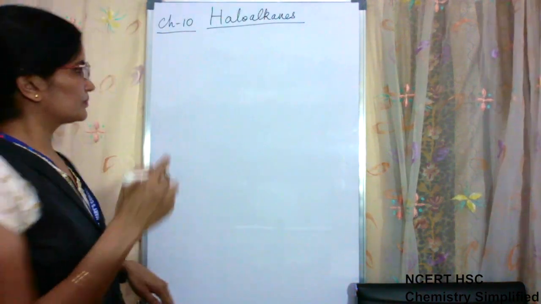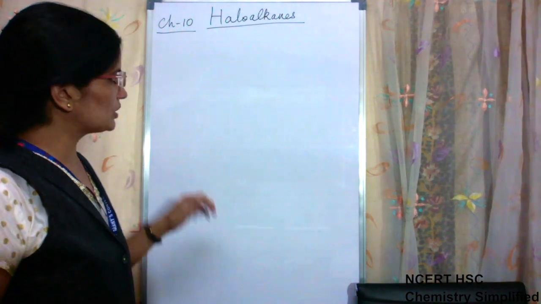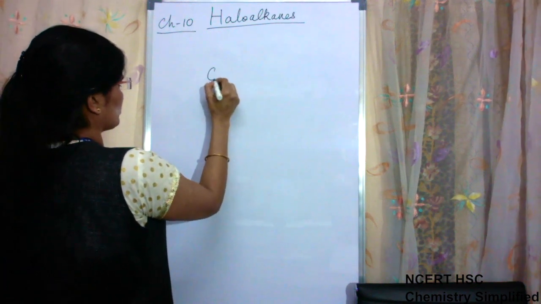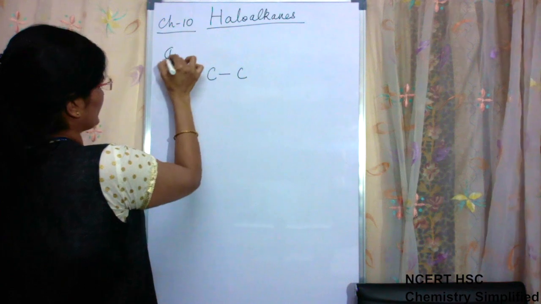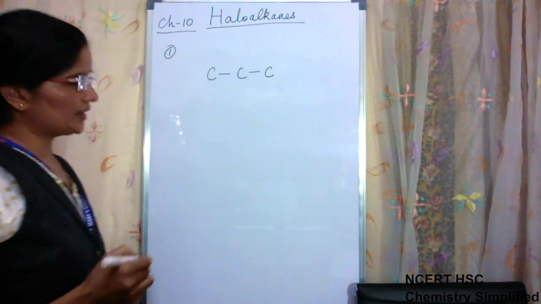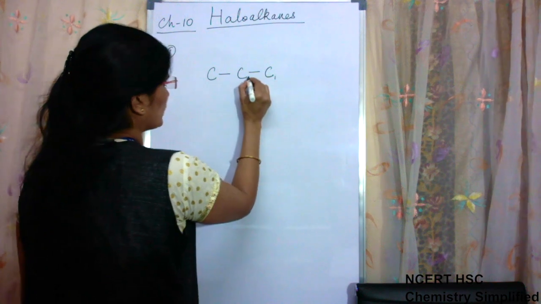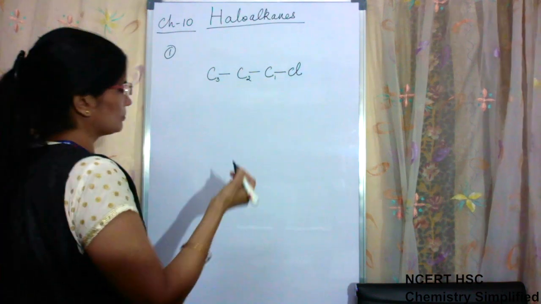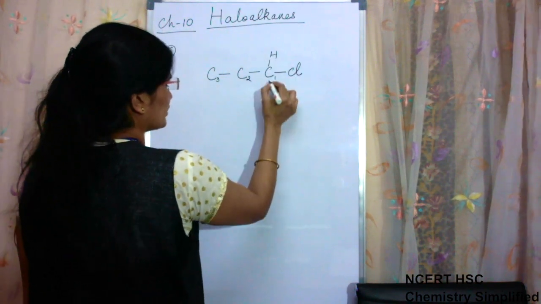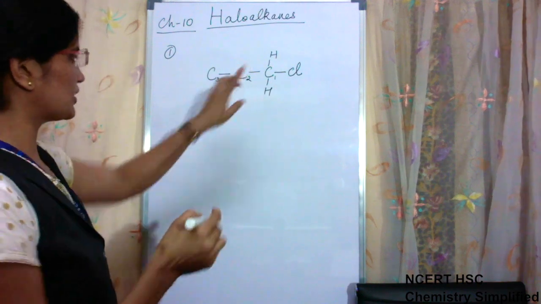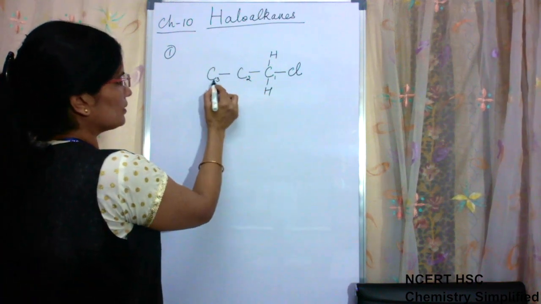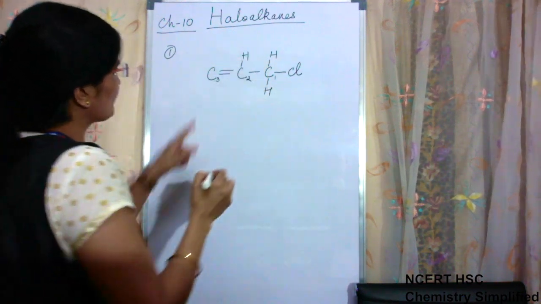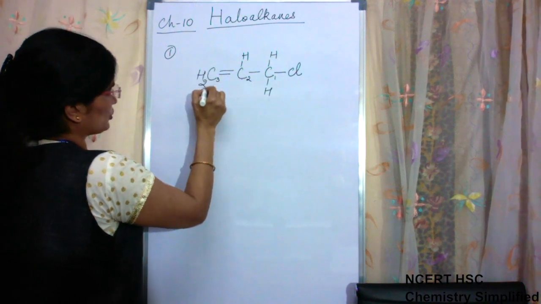Now the next thing, the examples which we saw just now had only single bonds in them. There are a few common examples having a double bond also. Let us take one example of it. 3 carbon atoms in a chain, carbon atom number 1, 2 and 3. The first carbon has a halogen atom, maybe chlorine or any other, and H, since we have to make 4 bonds for each carbon. Carbon atoms number 2 and 3 have a double bond between them. So this carbon will have only 1 hydrogen and this carbon will have 2 hydrogens.